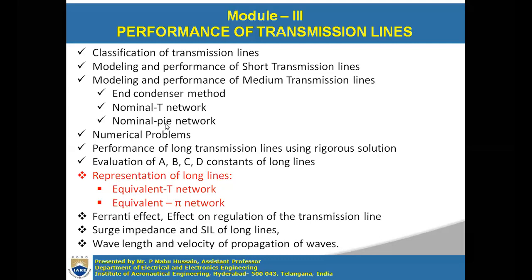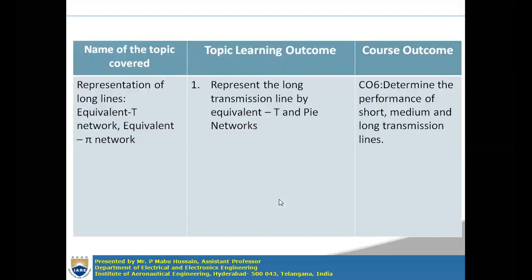Nominal T and nominal pi are for the medium transmission line, and equivalent T and equivalent pi are for the long transmission line. That means the long transmission line is represented in the form of an equivalent T network as well as an equivalent pi network. Upon completion of this topic, you can represent the long transmission line by equivalent T and pi networks. And also we will do one problem. We can solve the numerical problem which is related to the transmission line.